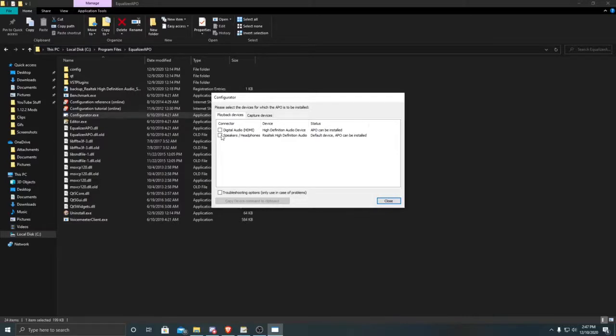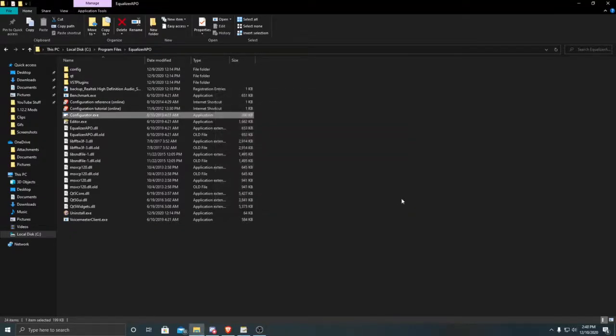So for instance, these are the speakers I use. If it's installed on them, it will basically make it so any sound you play through your speakers will have a bad sound to it. But I'm not having that. I only have it on my microphone. You can see this is what I'm using for recording right now. You can see it is already installed. Once you hit that, you can see there's an OK button. Once you hit that, you have to restart your entire PC. Restart it. Once that's restarted,